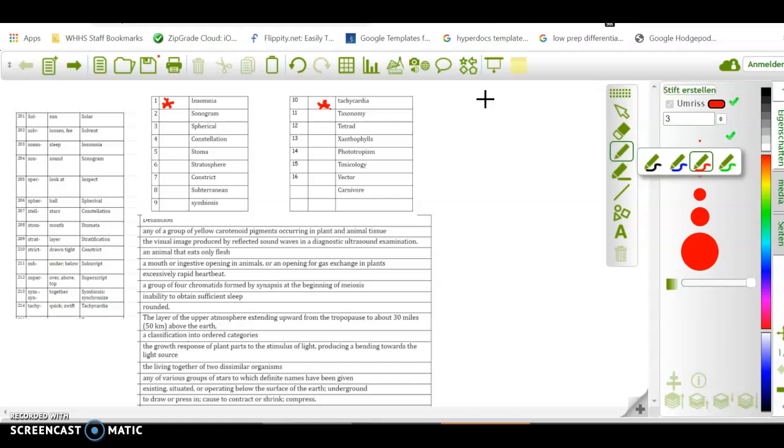This would be what your quiz would look like. I just chose the first two words. The first one is insomnia. So we're going to take the word insomnia. Let's write that down.